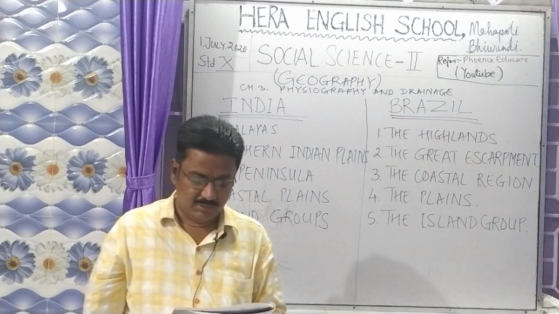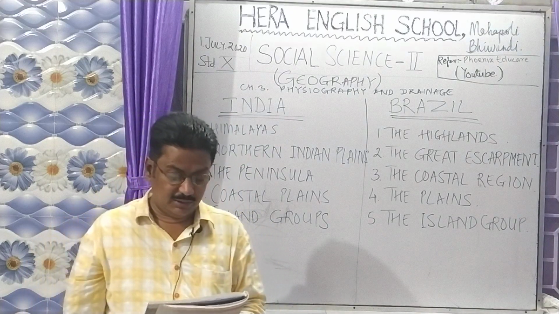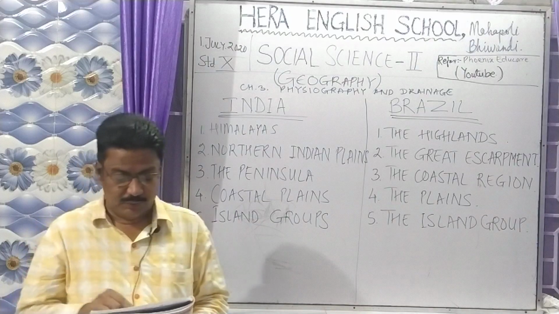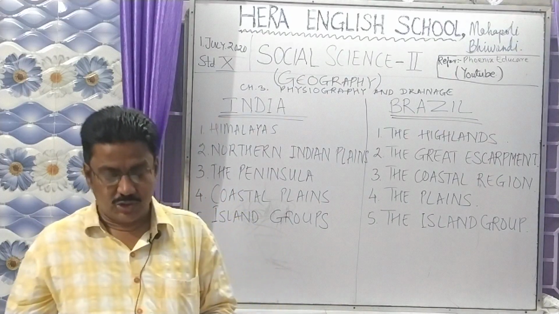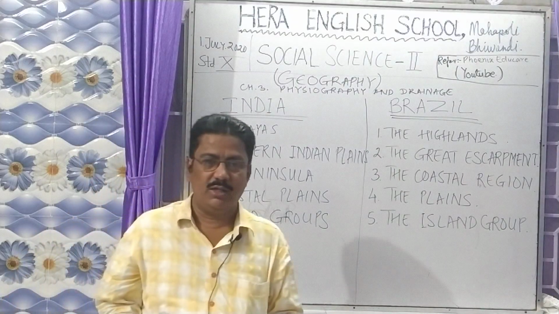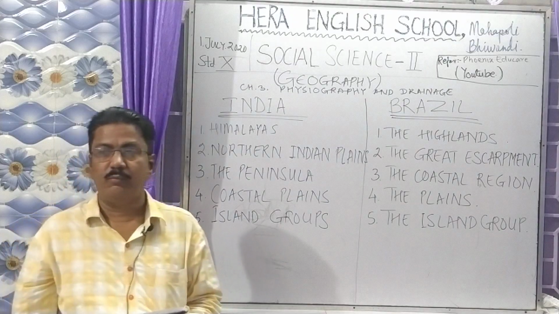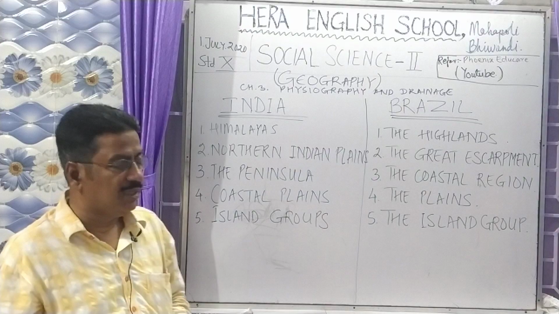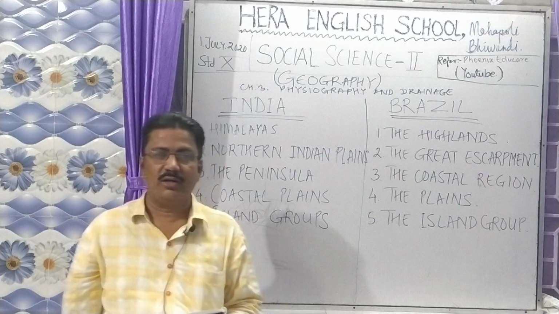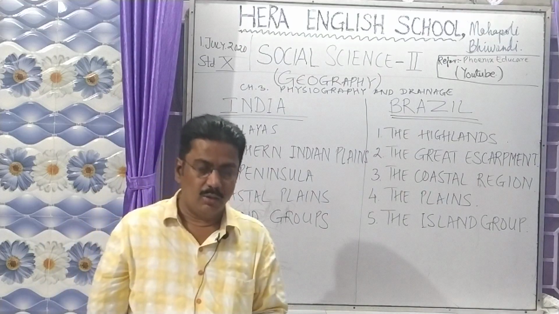If you see the Amazon River basin, just above that you can see Pico de Neblina, 3,014 meters, and the highest peak of India is 8,611 meters. That is the second highest mountain in the world.